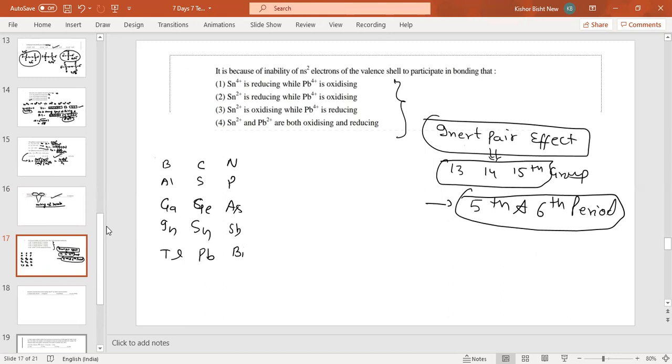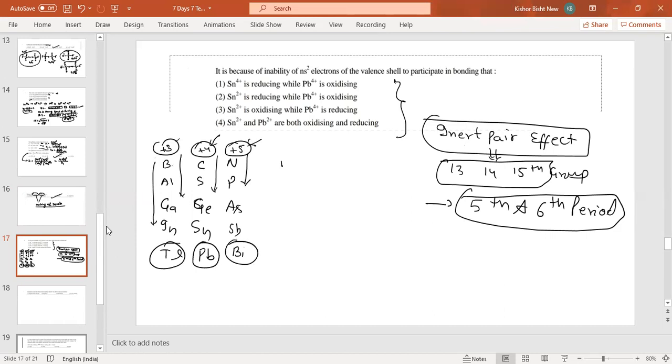Now you see, what is happening? The general oxidation state of this one is +4. You know that. This one is +5, and this one is +3. So whenever we go downward, the +3 stability increases, the +4 oxidation state increases. The higher oxidation state generally increases whenever you go downward. But in the case of thallium, lead, and these ones, period number 5 and 6, the inert pair effect happens.